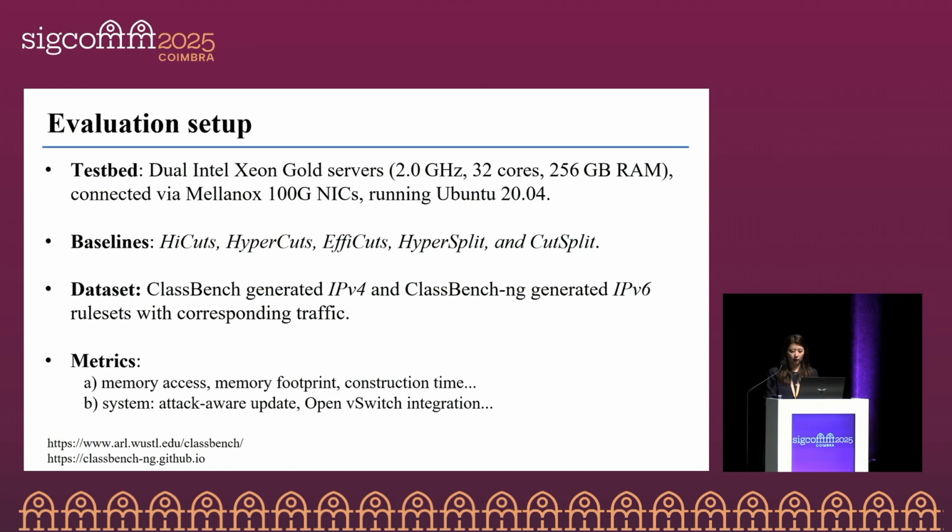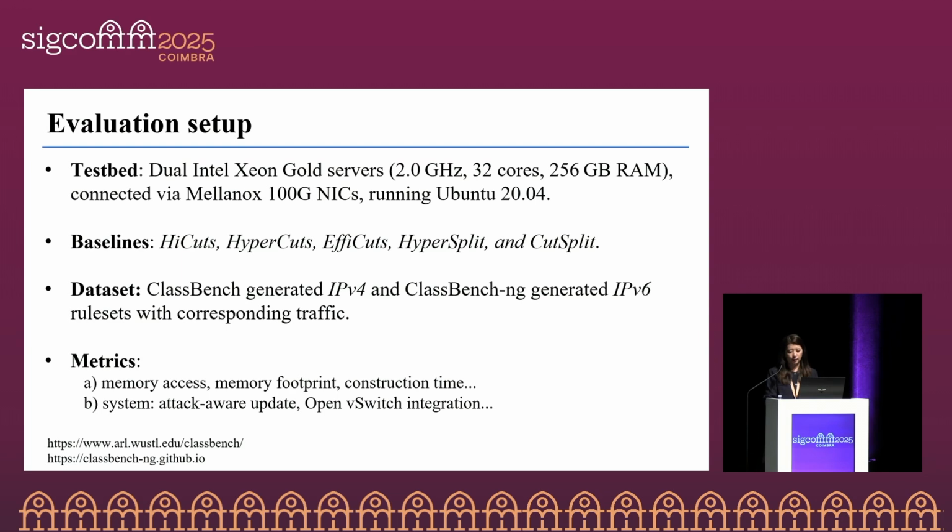And our experimental setup is shown in the slide, and we compare NPC against 5 baseline algorithms. And for dataset, we use both IPv4 and IPv6 from ClassBench and ClassBench-NG. And in the evaluation, we focus on key metrics such as memory access, memory footprint, and construction time, as well as system-level features like the attack-aware update performance and the integration of NPC into Open vSwitch.